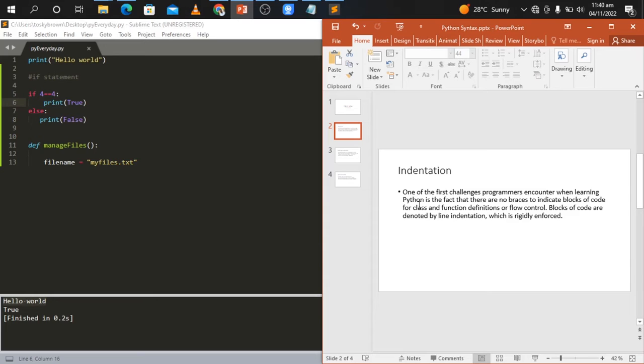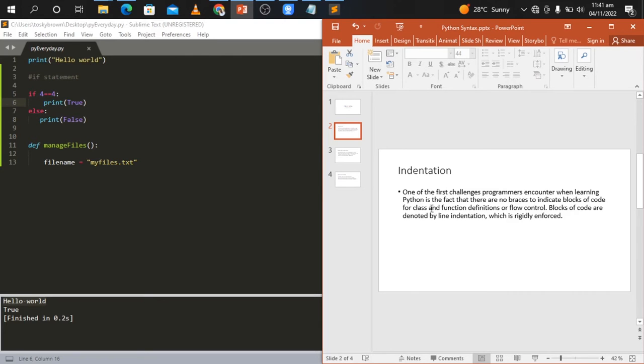One of the challenges for Python beginners, for example when they are moving from C++ or Java into Python programming, is that they find it very difficult because Python doesn't use braces to specify a block of code.